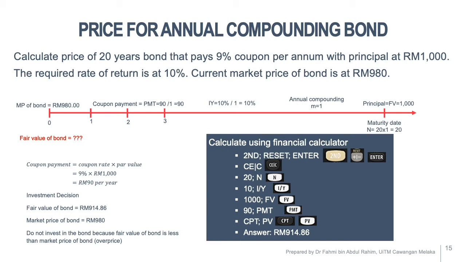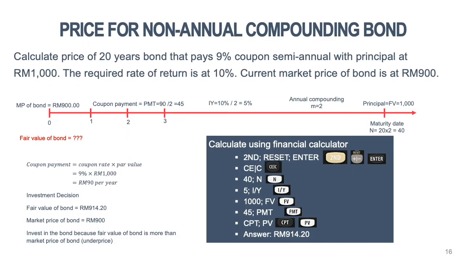This is an example of pricing a non-annual compounding bond. Calculate the price of a 20 years bond that pays 9% coupon semi-annually with principal at 1,000. The required rate of return is 10%. The current market price of the bond is RM900. So you can draw the timeline for this bond. The market price of the bond today is selling at 900. The coupon payment is 90. You calculate the coupon payment, 9% times 1,000, so you get 90 ringgit per year.